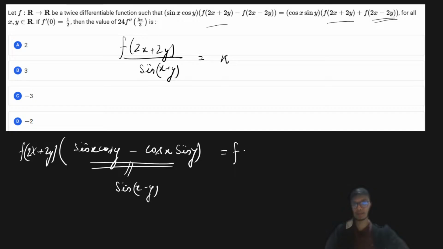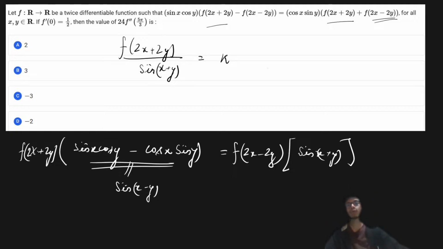so if I have f of 2x minus 2y, and then if I take it common, then this is going to be like sine of x plus y. So if you just try to club this part, it is going to be sine x cos y plus cos x sine y, which is nothing but sine of x plus y, right? Then if I take this part in the denominator, because here what you can see, if you take 2 as common, it is x plus y, and if you take 2 as common, it is x minus y.